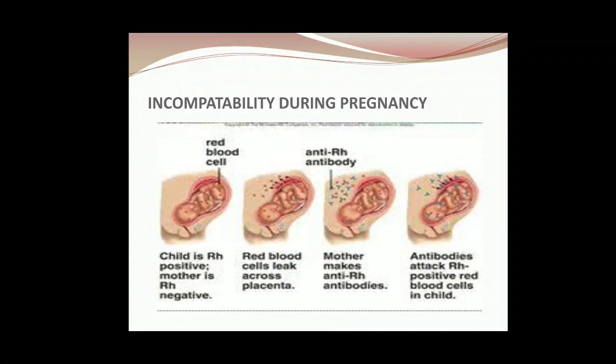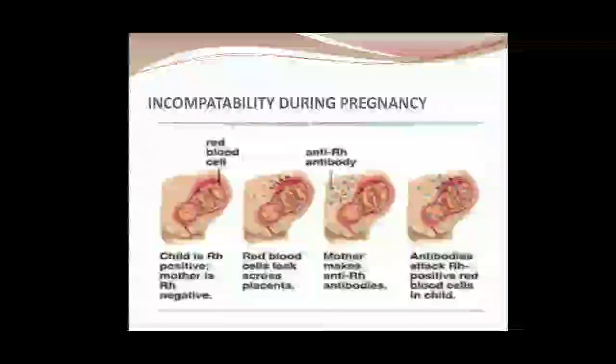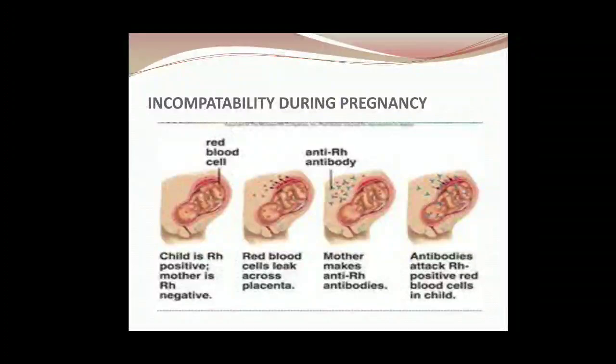So during blood transfusion we have to take a lot of precautions, like with Rh negative blood group. It's very rare, very few people have it, and negative people can take only from negative. Positive can take from negative also, because negative blood group does not have any antigen, so no antibodies will be formed against it. So negative blood group can donate, but those who have negative blood group cannot receive blood from positive. Also B positive can receive from B negative, but B negative cannot receive from B positive.